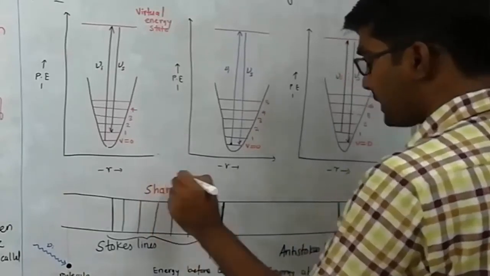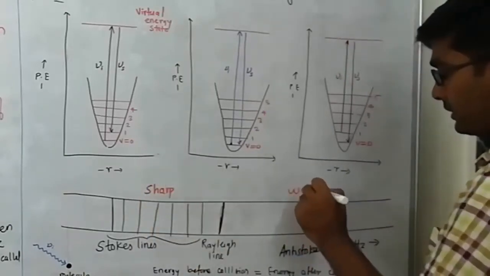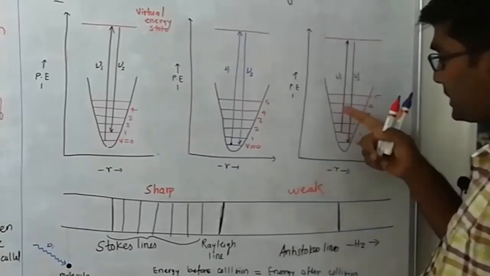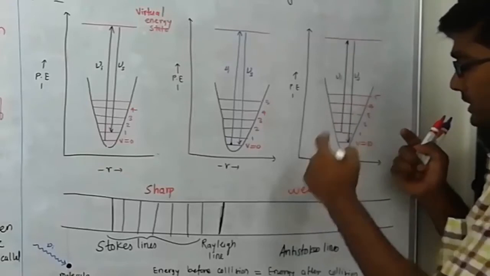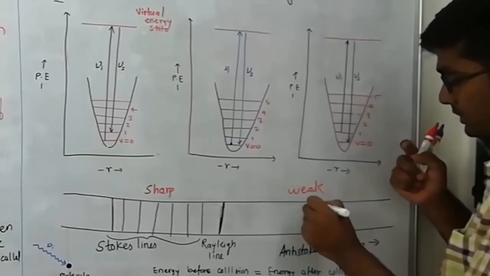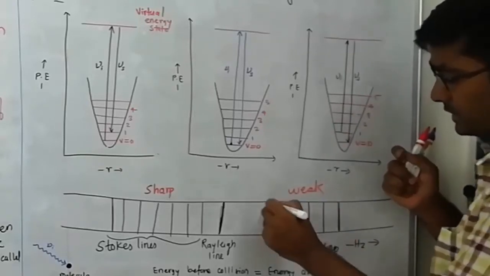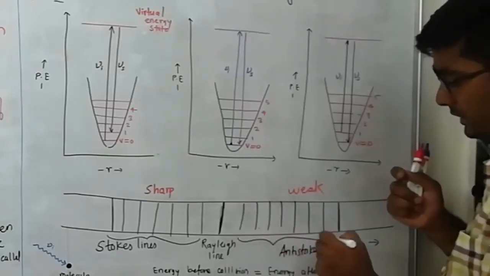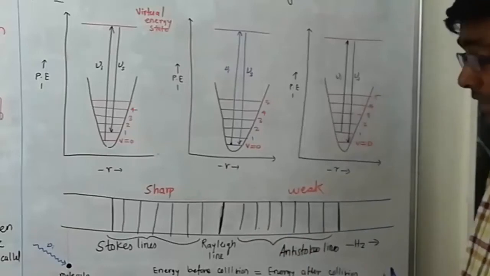These are the sharp lines, and these are the weak lines. If the transition is taking place from the second to the first, then other weak lines are observed on these sides. All this transition is that. Clear? And these lines are the anti-Stokes lines.